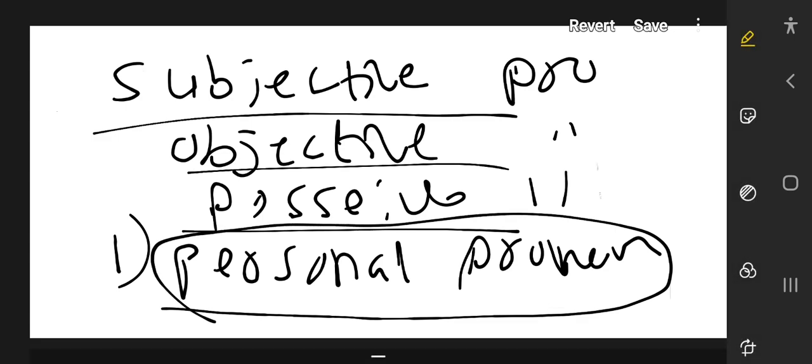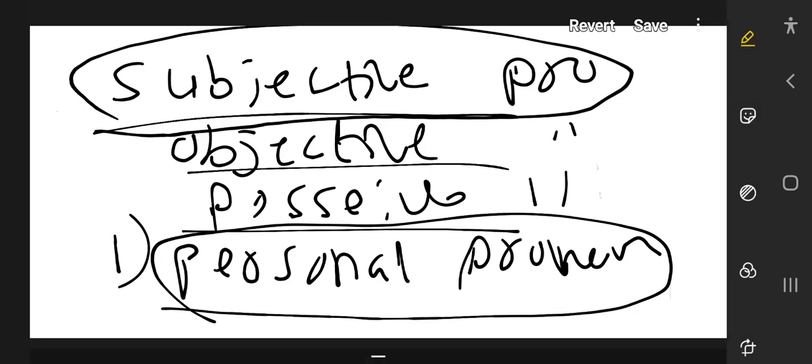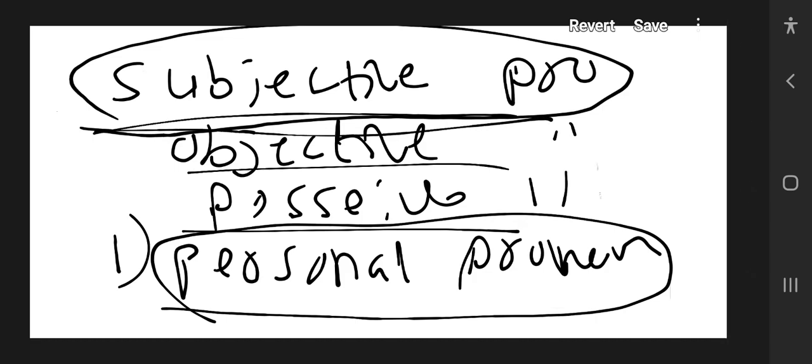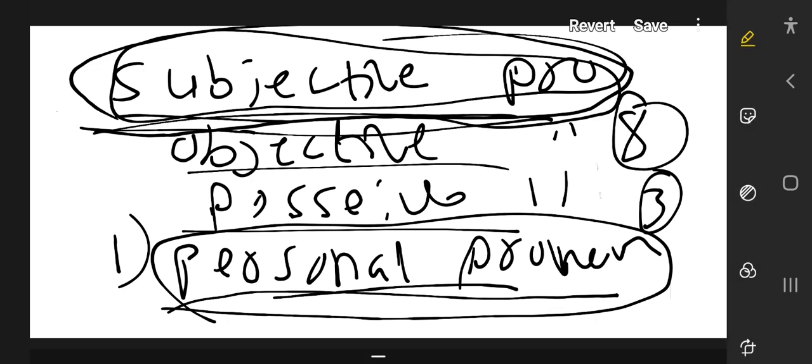You may ask me, where are the I, we, you, they, he, she? The subjective pronouns are I, we, you, they, he, she, which we learned from the first class. Among the 8 types of pronouns, in the first type, personal pronoun, the first of its 3 types is the subjective pronoun, that we are learning now. So think how many pronouns there are.